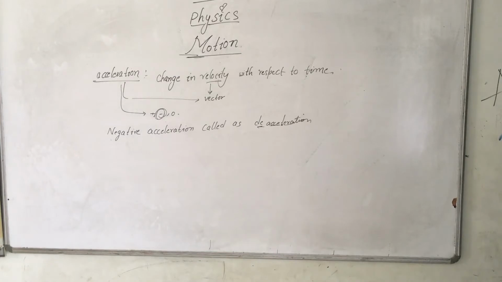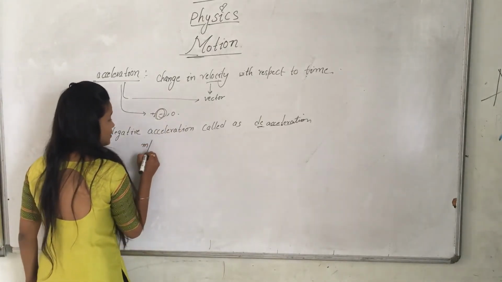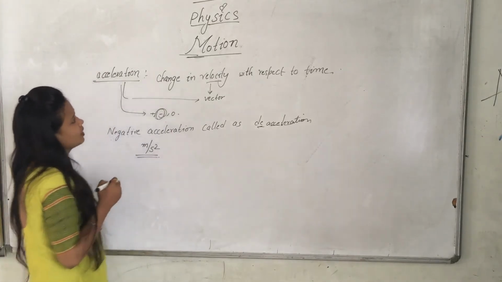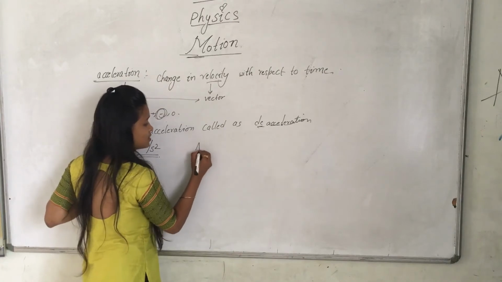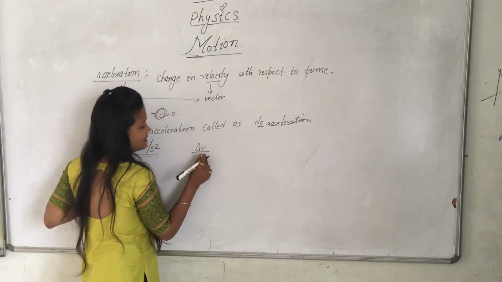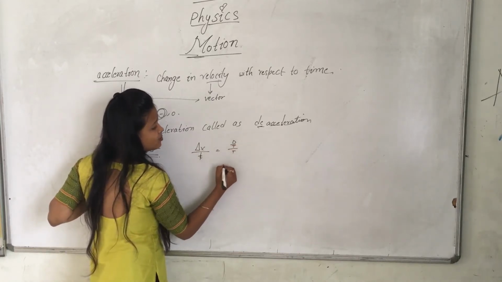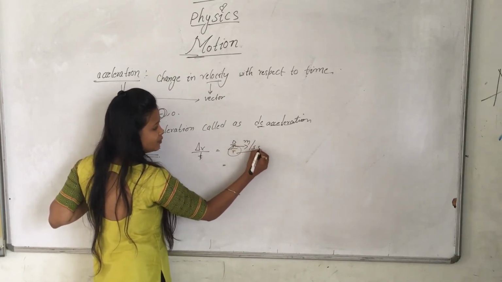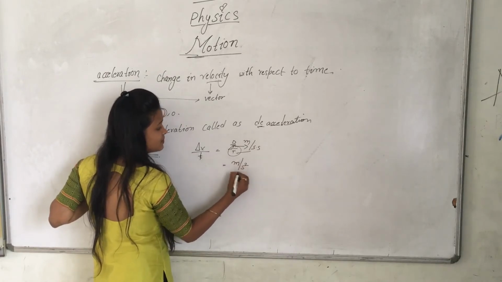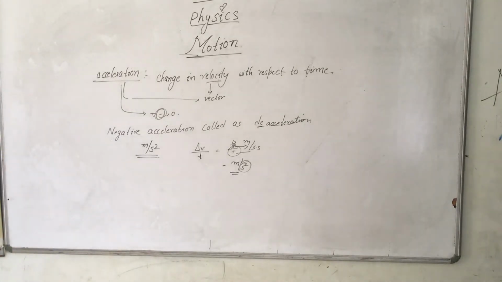What is the SI unit for this? Meter per second square. How is it meter per second square? Change in velocity I have said you. Change in velocity means velocity changes with respect to time. Again for the velocity also we have displacement by time. So two times here: meter is distance and second for this time, and again second for this time. So the acceleration unit is meter per second square. You understood why it came as second square?